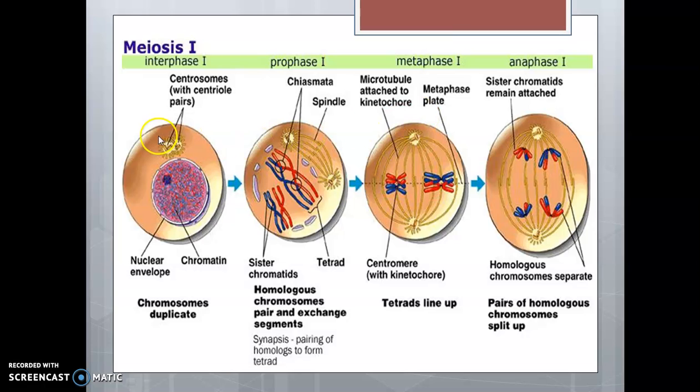The meiosis 1 method. In meiosis interphase 1, chromosomes duplicate. In prophase 1, homologous chromosomes pair and exchange segments, through synapsis, the pairing of homologs to form a tetrad. In metaphase 1, tetrads line up. In anaphase 1, pairs of homologous chromosomes split up.